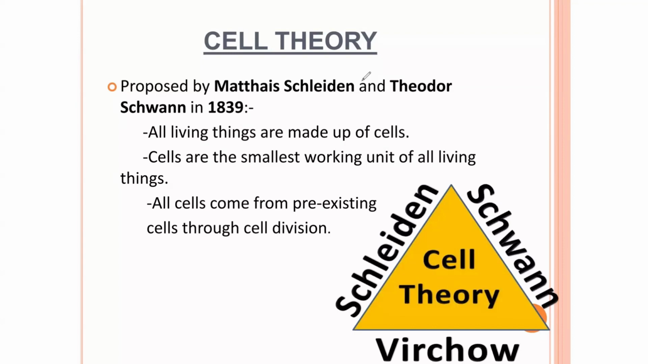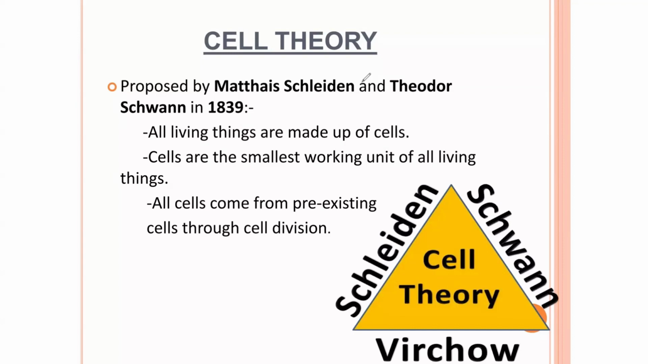You should get this. And all cells come from pre-existing cells through cell division. Of course, you can't just see a new cell appear. No, it's not possible. All living cells come from a pre-existing cell. For example, ladies and gentlemen, please get this concept very well. How do we come to this stage that we are now? We come to this stage through cellular division.